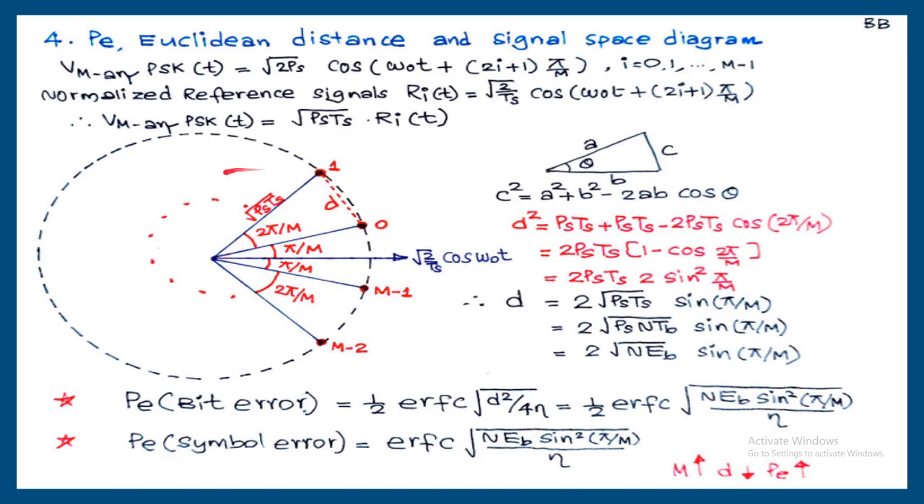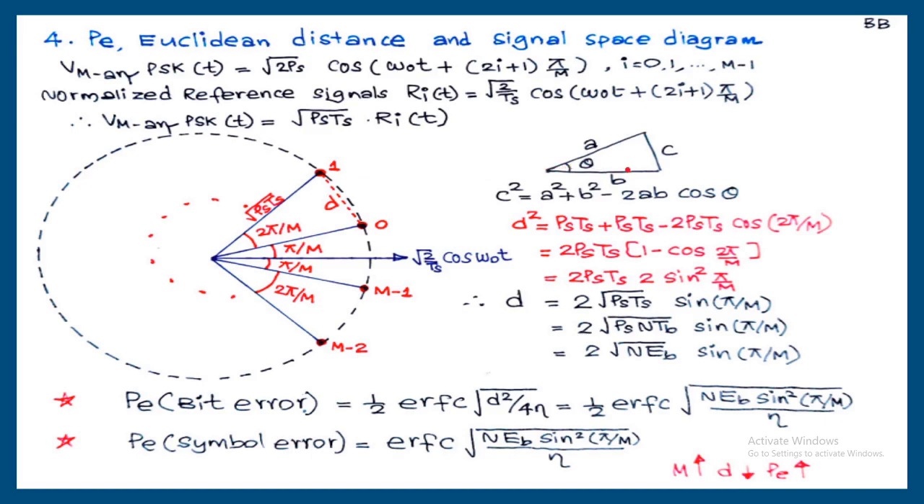So total number of signal points are M, and the difference between two adjacent signal points is known as Euclidean distance. So I'll make a straight line here. This distance is called Euclidean distance. Here we are getting a triangle, and for this triangle we know this side is root PsTs, this side is also root PsTs, and the angle between these two is equal to 2π/M. So the cosine rule can be used for calculating this distance d, that is the third side.